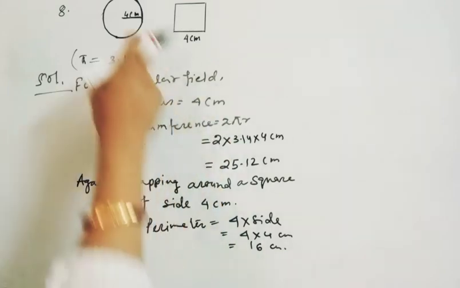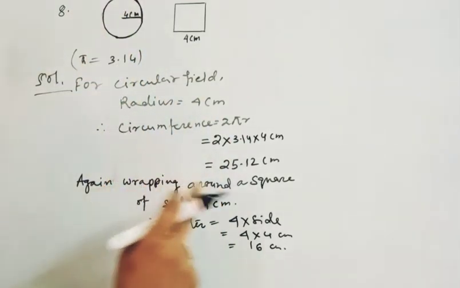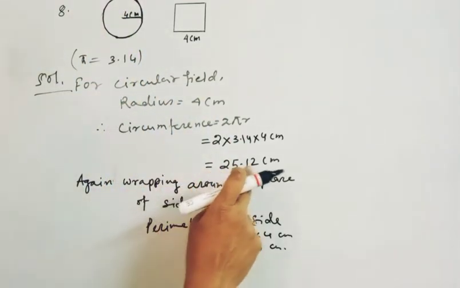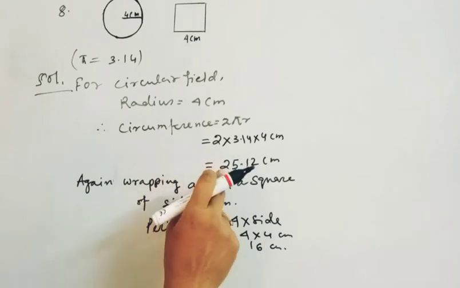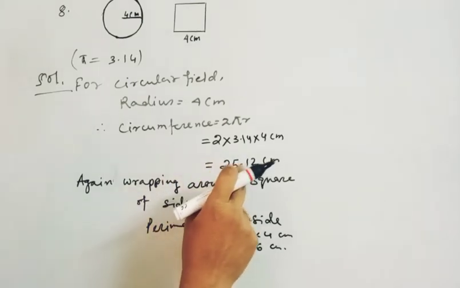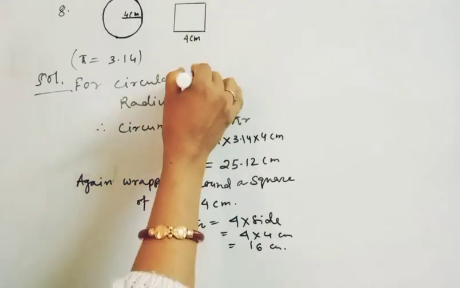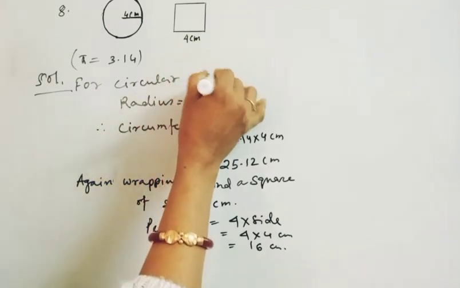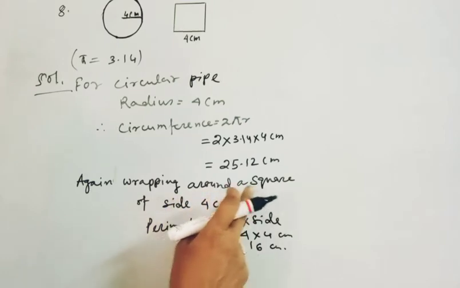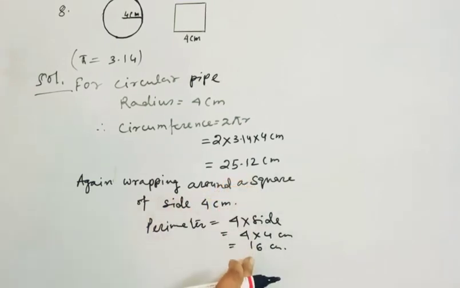Now when we are wrapping around the circular pipe, the length of the rope was 25.12 centimeter. Then for the square field, 16 centimeter of rope will be required.